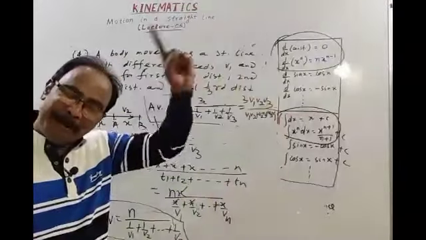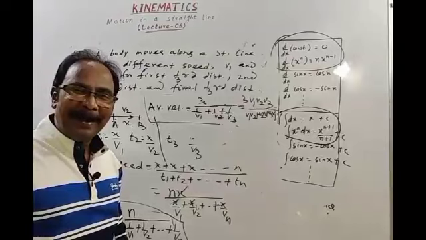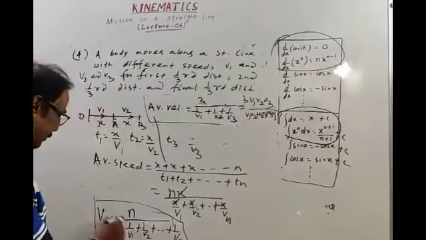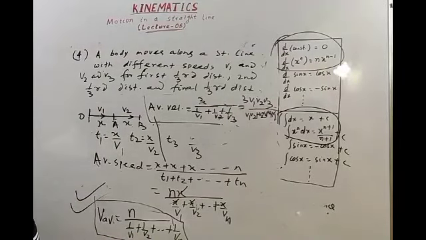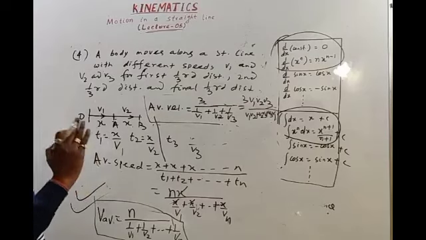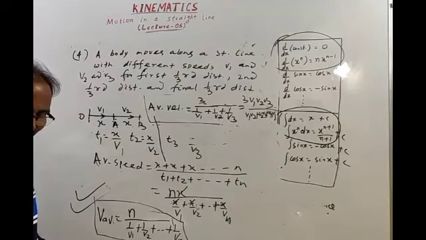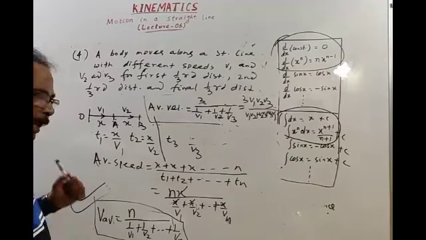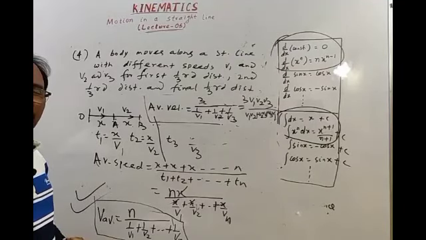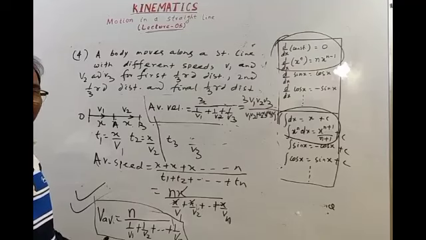Okay. 4 segments, 5 segments, whatever you may divide. This is a trick. This is important for you. Distance equal, speeds are different. You catch the trick, students. This will help you.